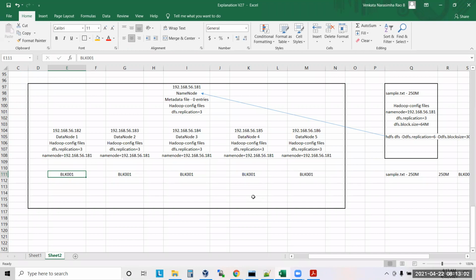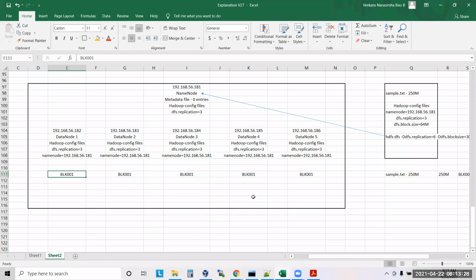Sir, one question. Suppose all our data nodes got 100% full, and we add one new data node, and we write a 500 MB file on that Hadoop cluster with 3 replications. Is it possible?